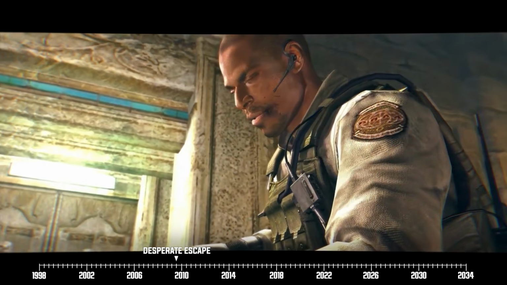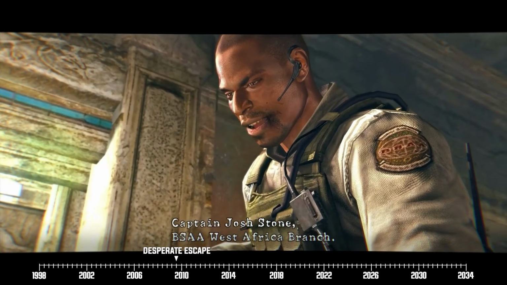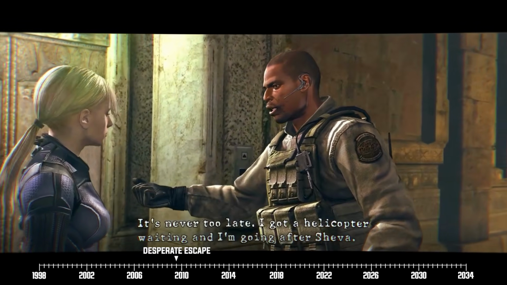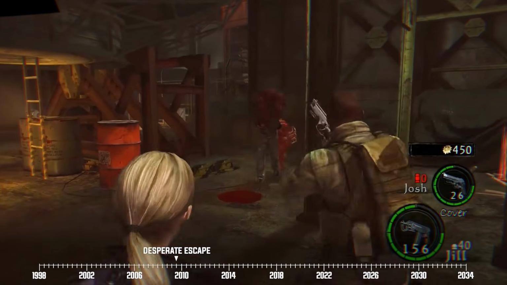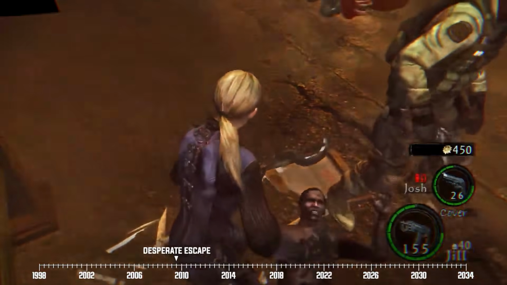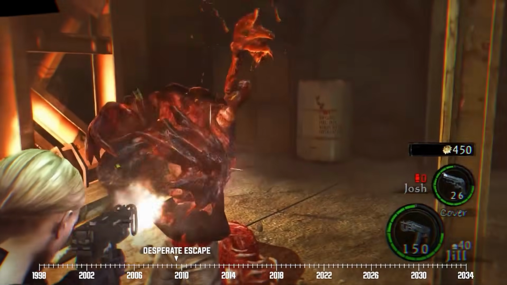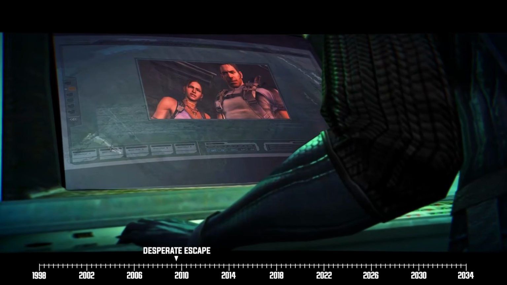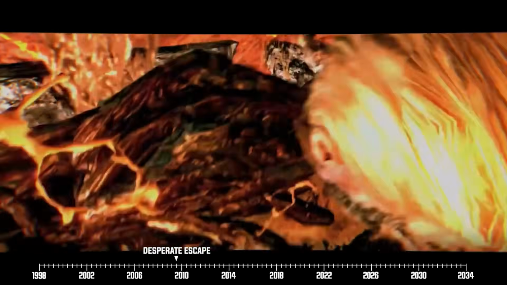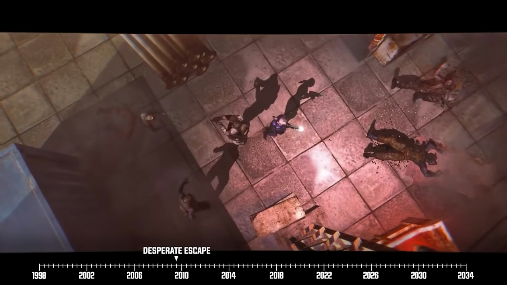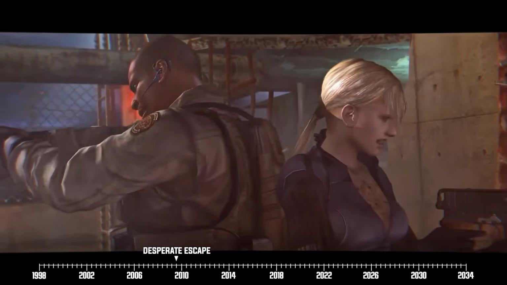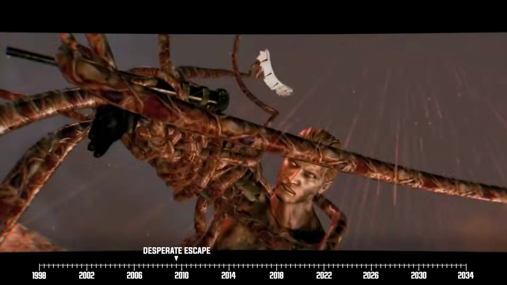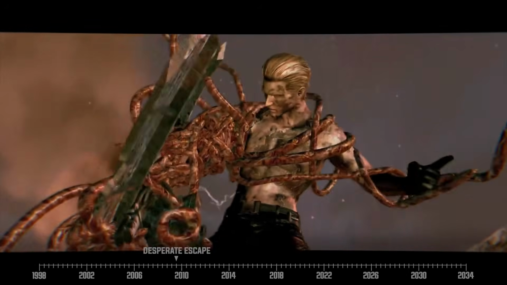Desperate Escape sees Jill teaming up with Delta Team's Captain Josh Stone as they make their escape from the Tricell facility where Chris and Sheva initially reunited with her. As you'd expect, the two are forced to deal with hordes of Las Plagas-infected citizens. And it's in this story where Jill learns about Wesker's precise serum dosage requirements that eventually led to the villain's defeat. It concludes with Jill and Josh escaping the Tricell facility and heading toward Chris and Sheva's location, which is around the same time that the duo are battling Wesker.